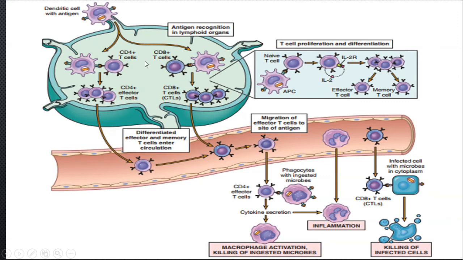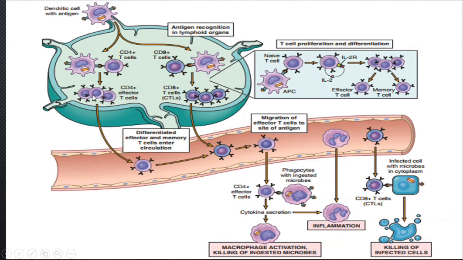When antigen is presented to these cells, clonal selection occurs, with formation of a clone of these two cells. They are now called differentiated effector cells. Memory cells are also produced in this process, as described here. These are the naive T cells when they are exposed to APC carrying antigen. They are divided into effector T cells and memory T cells.